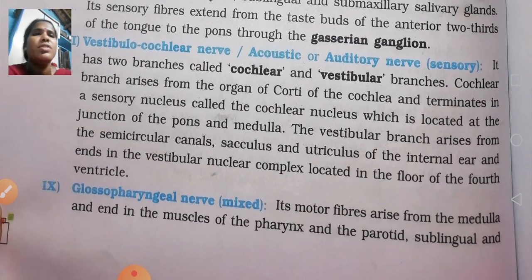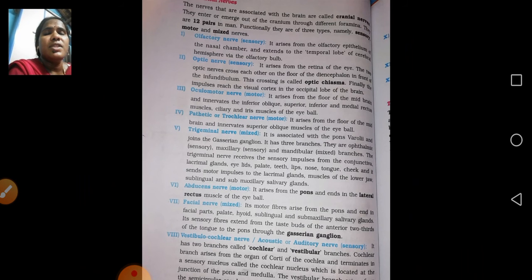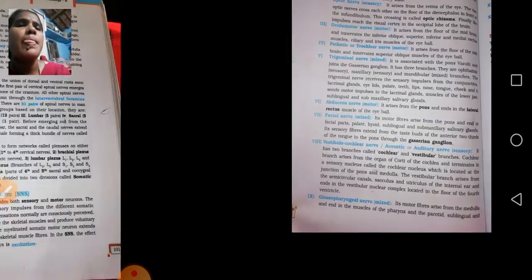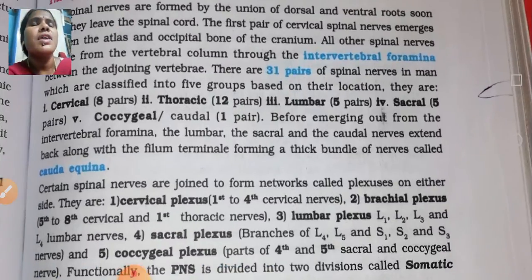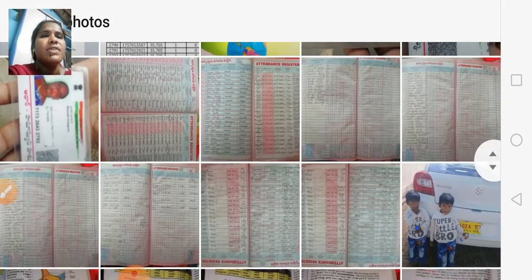These are all the things that will be there. You just have to keep in mind what the cranial nerves are. It's mainly related to the brain. Now how many are there? 12, I told you. Olfactory, optic, oculomotor, trochlear, trigeminal, abducens, facial nerve, vestibulocochlear, glossopharyngeal, and next the vagus nerve, spinal accessory or accessory nerve, and hypoglossal. These are the 12 pairs of cranial nerves, and they differ in their sensory and motor functions.